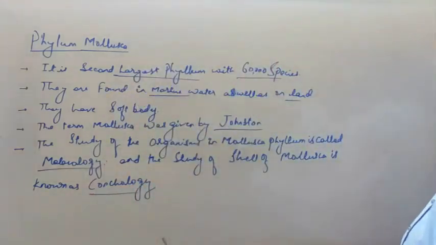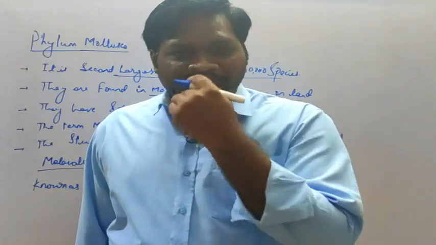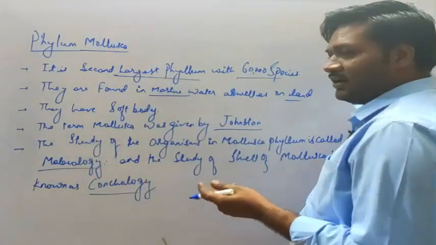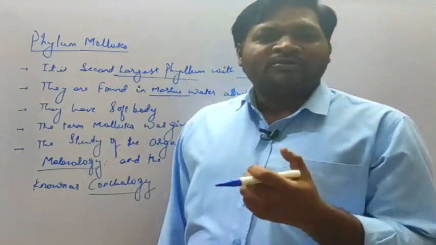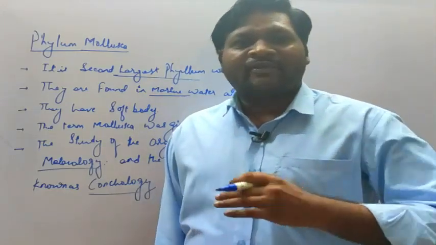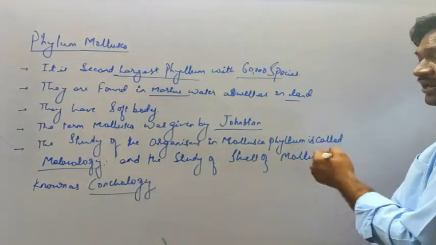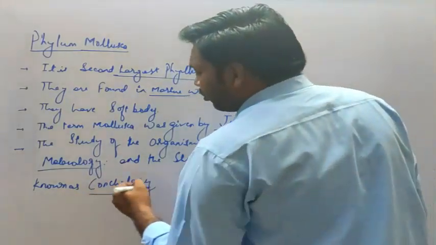So the study of the shell, which is present on the outermost part of the mollusk. We can see in the snail there is a formation of a shell around it. In oysters also there is formation of a shell around it, and the study of the shell in Mollusca is referred to as conchology.